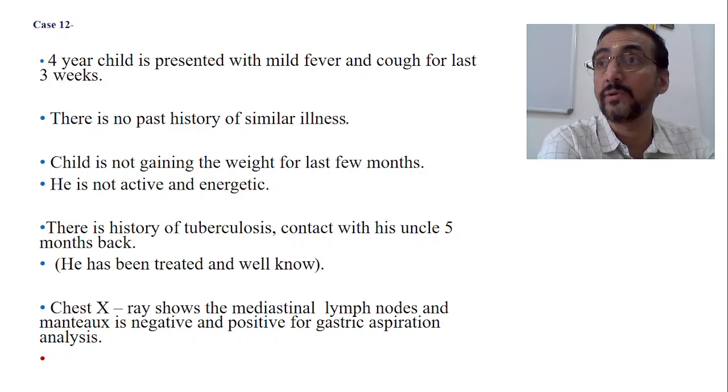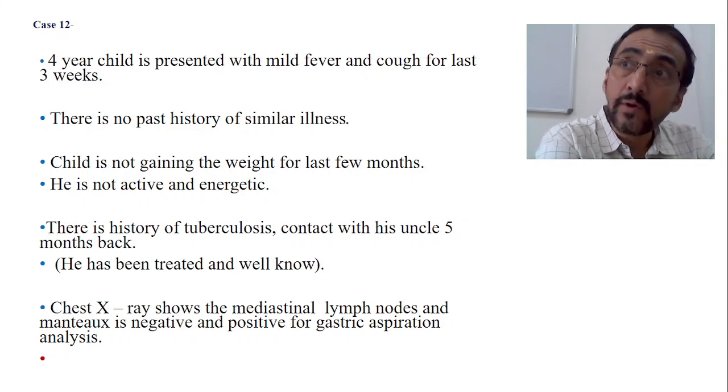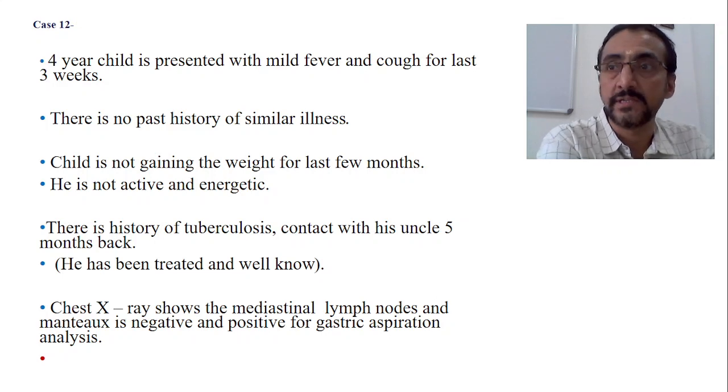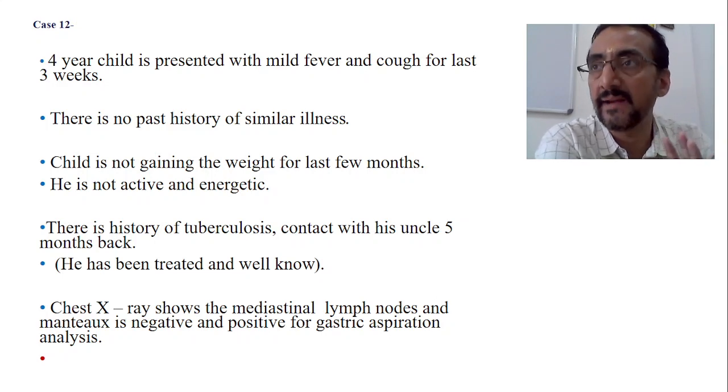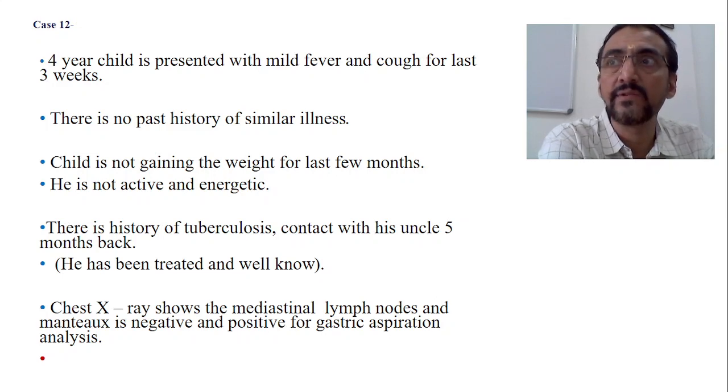Now in children, history of contact with tuberculosis is very, very important. Even one single contact with any person who has tuberculosis can be a suspicion for tuberculosis in children when the presentation is there. Mild cough, mild fever, loss of weight, loss of appetite, less energy, sick looking child. Everything is suggestive of tuberculosis, and mother is also giving the history of tuberculosis.